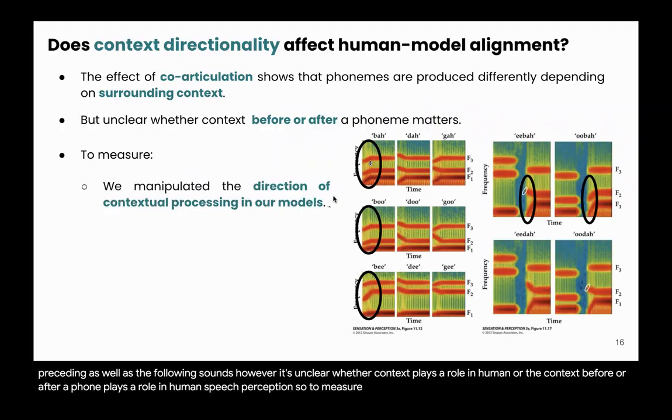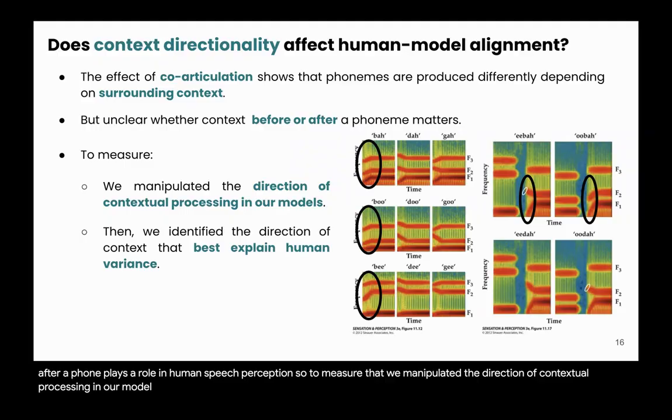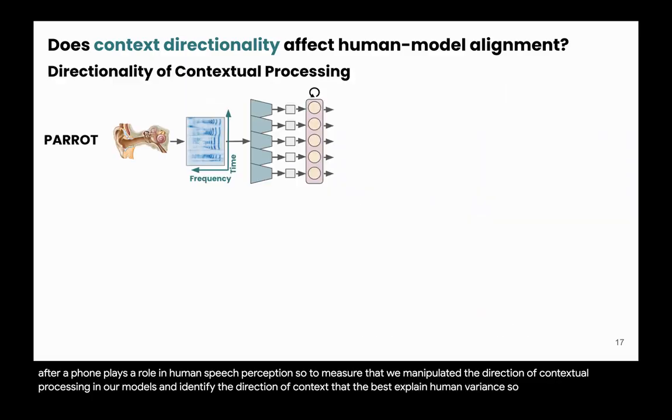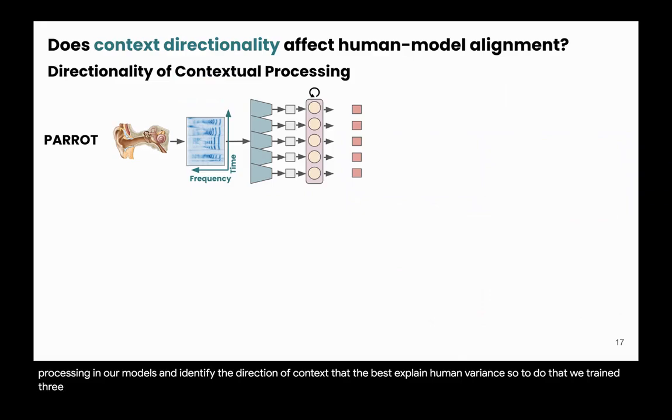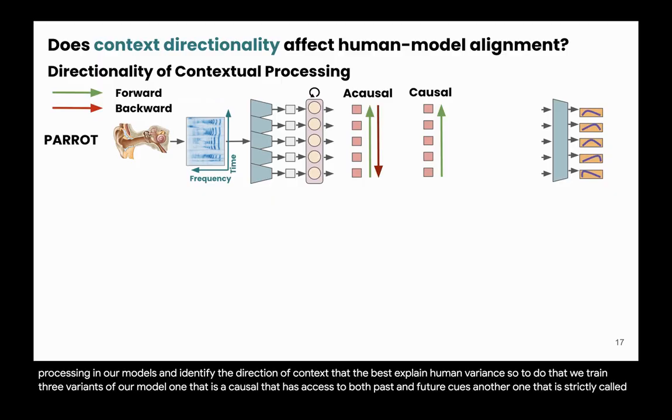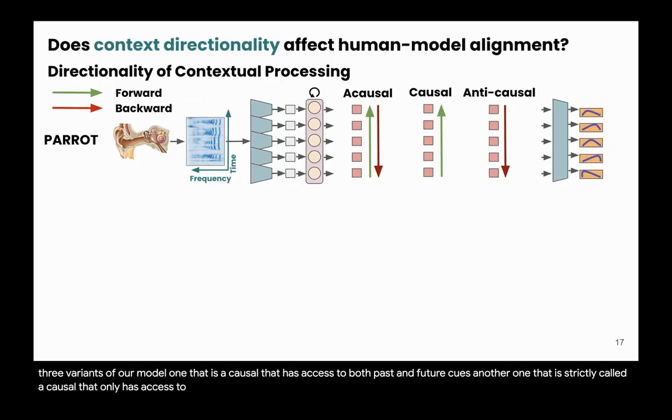To measure that, we manipulated the direction of contextual processing in our models and identified the direction of context that best explains human variance. To do that, we trained three variants of our model. One that is acausal, that has access to both past and future cues. Another one that is strictly causal, that only has access to past cues, and a third one that is anti-causal, where we reverse the speech signal and that model only has access to future cues.